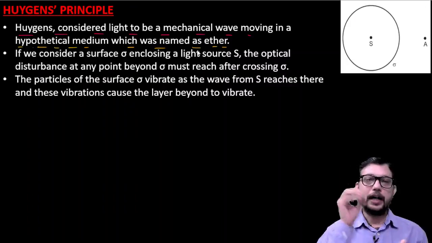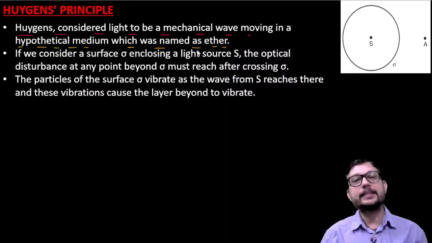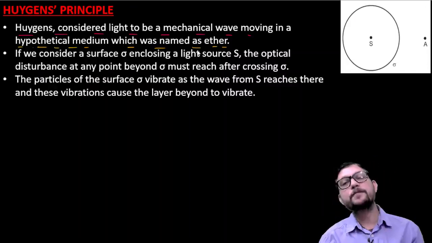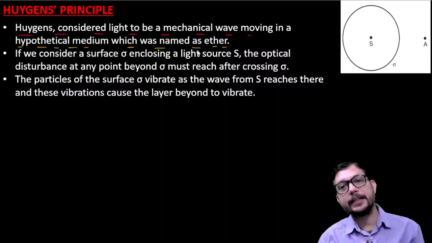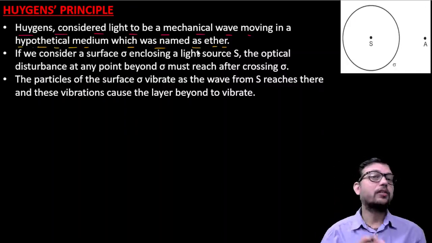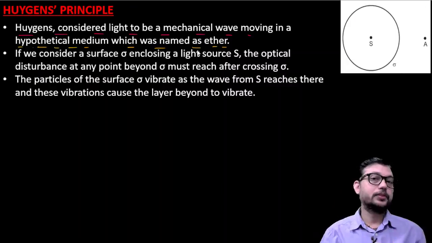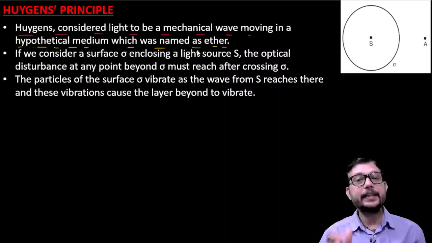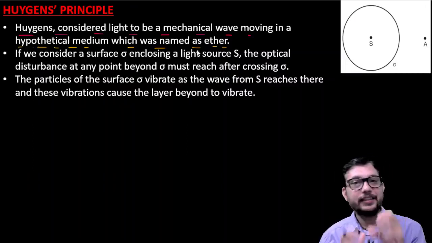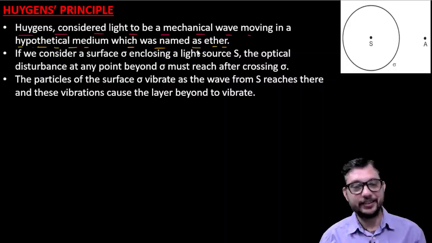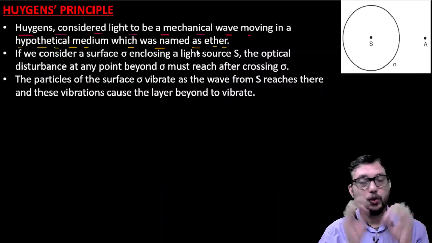So Huygens told us that light is like a mechanical wave, and we know that a mechanical wave needs a medium to travel. In support of the mechanical wave, he introduced a medium called ether, and ether is a hypothetical medium. So this is the first point that we should know.